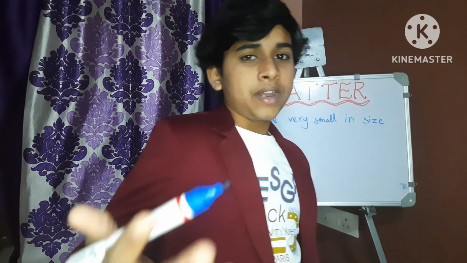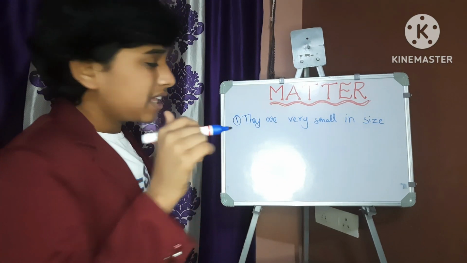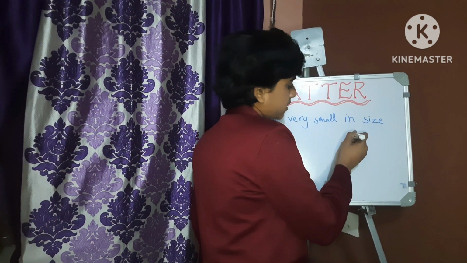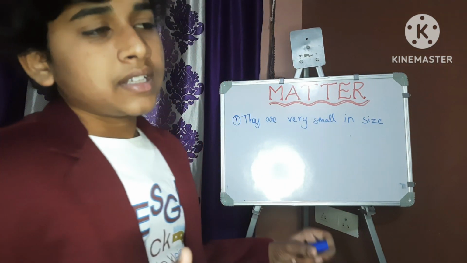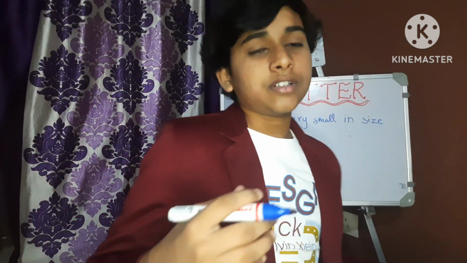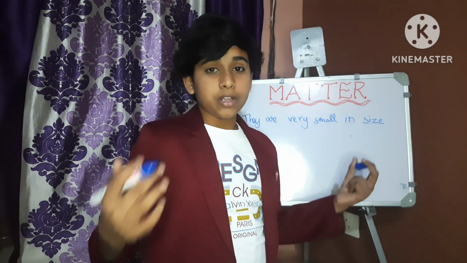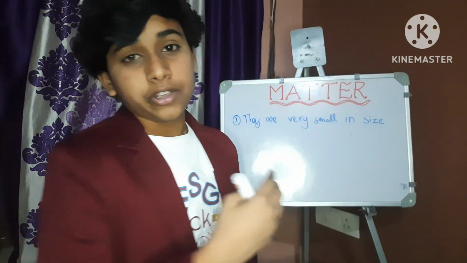Let me give you an example to imagine how small the molecules are. If we take this dot, in this dot there are crores and crores, millions and millions of molecules. So you can imagine how small the molecules are.